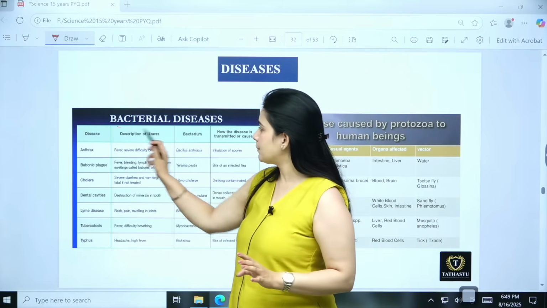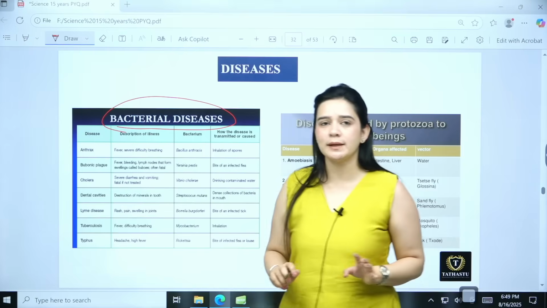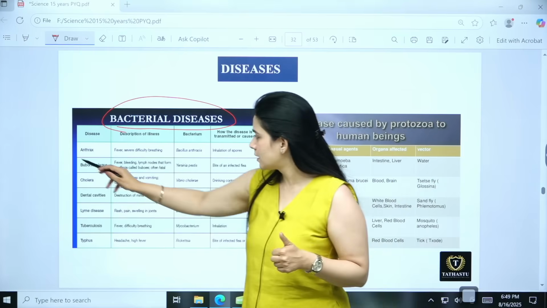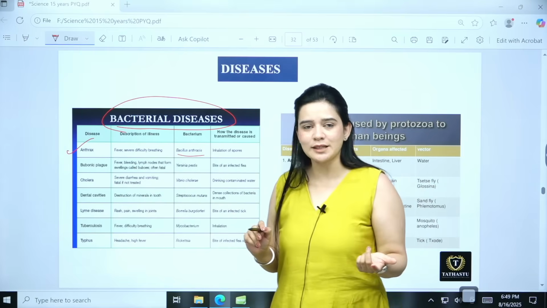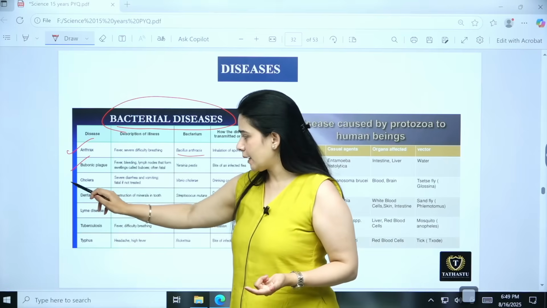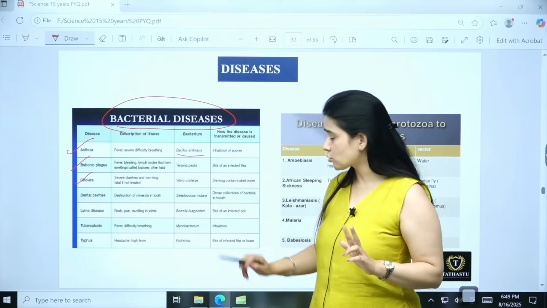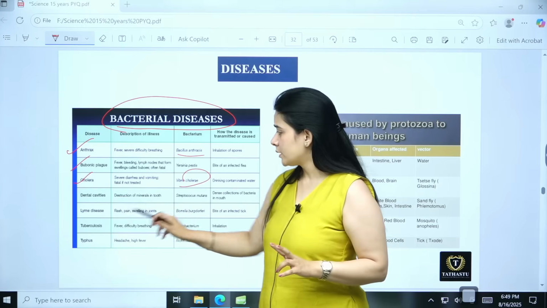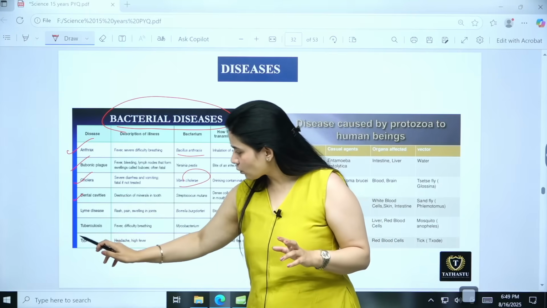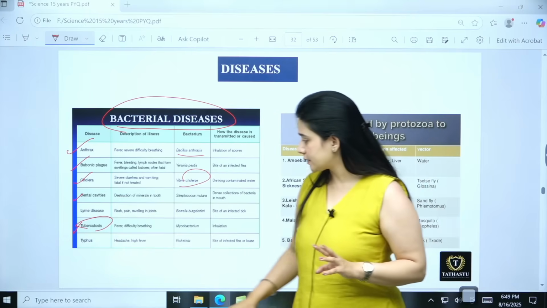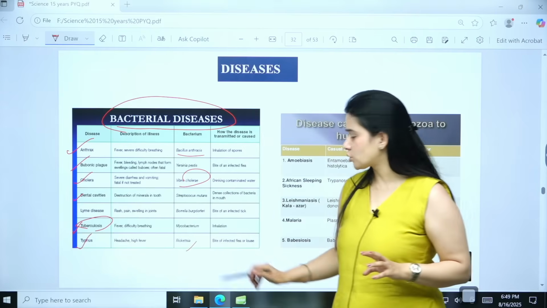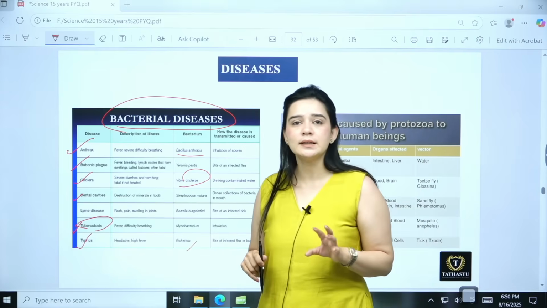So, what all are the bacterial diseases which are caused by the bacteria? We have anthrax, okay, Bacillus anthracis, that is the name, you can understand with the name. Then bubonic plague, cholera, it is caused by Vibrio cholerae, okay. Then dental cavities. Then what you need to remember here is tuberculosis, that is also a bacterial disease. Typhus is also a bacterial disease.